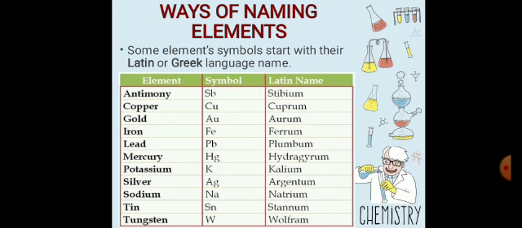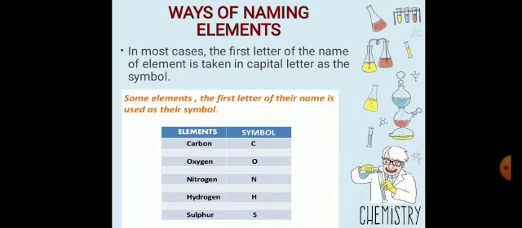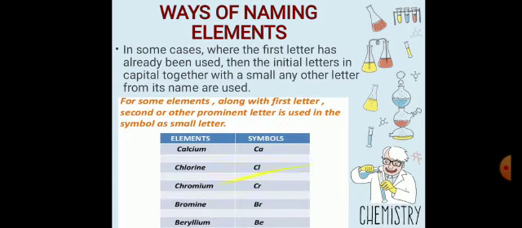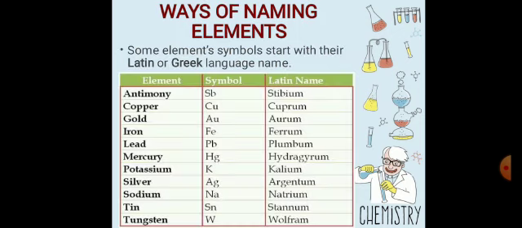So we discussed three ways of naming. In the first way, the first letter of the element is taken as a capital letter as the symbol. In the second, along with the first letter, a second or other prominent letter is used in the symbol, as a small letter. And in the third way, some symbols are derived from their Latin names.